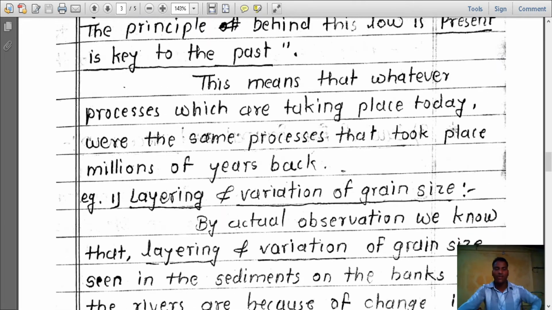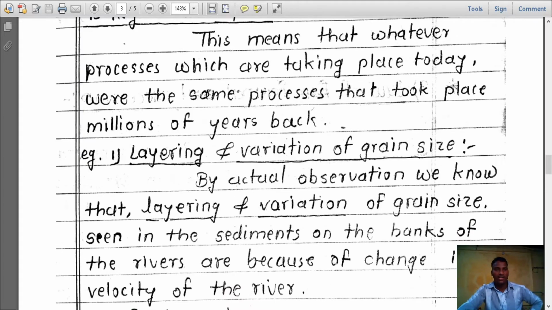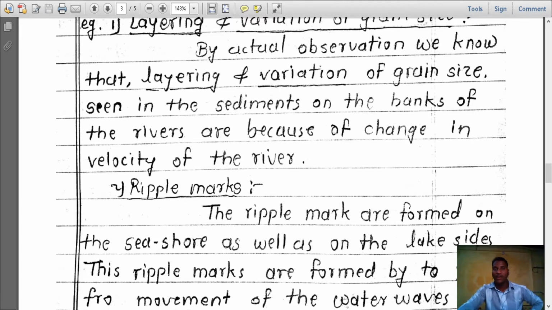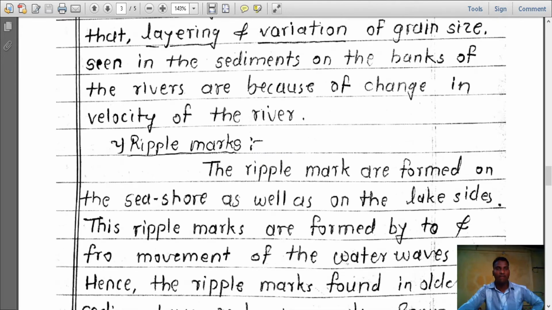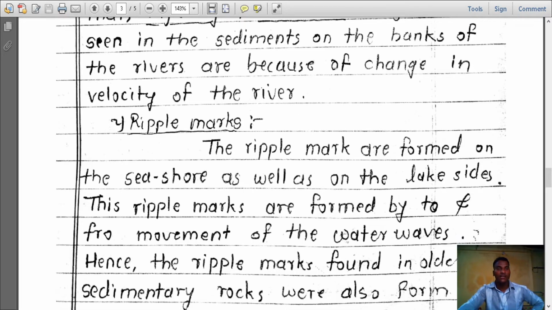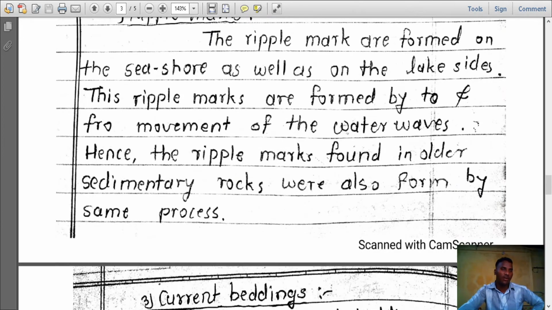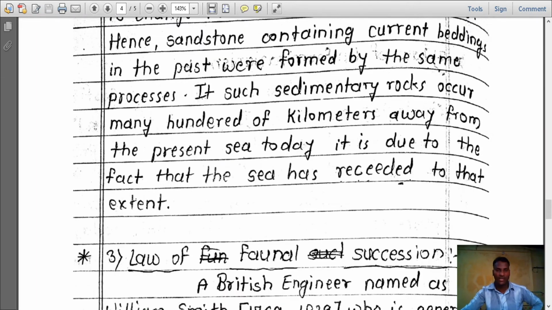An example, or evidence of that law, is layering and variation of grain size. By actual observation, we know that layering and variation of grain size seen in the sediments on the banks of rivers are because of change in velocity of the river. Then ripple marks. Ripple marks are formed on the seashore as well as on the lakeside. The ripple marks are formed by the to and fro movement of water waves. Hence, the ripple marks found in older sedimentary rocks were also formed by the same processes. Current bedding is also like this.